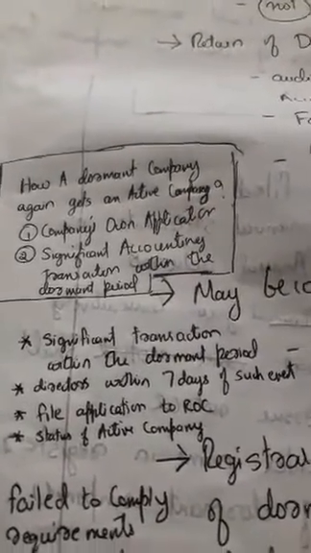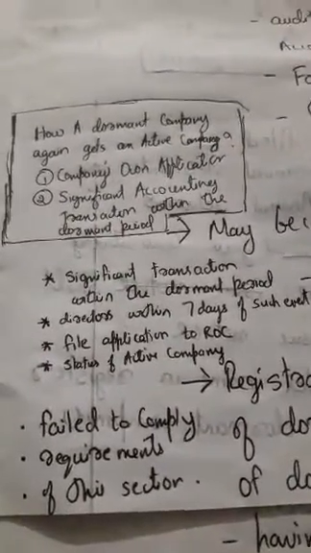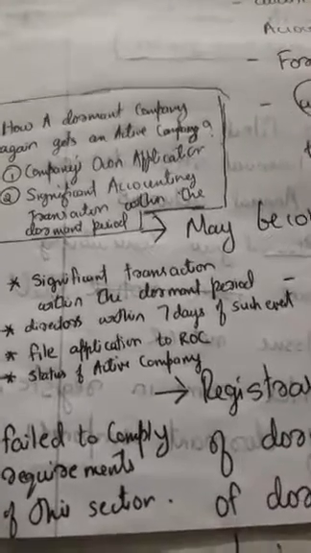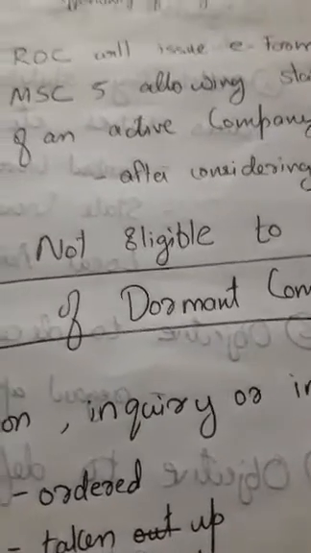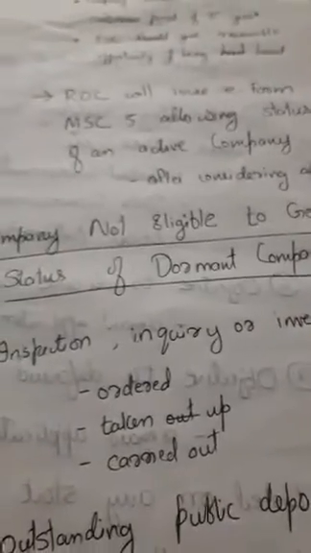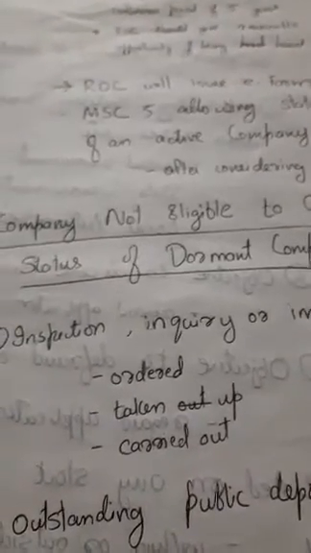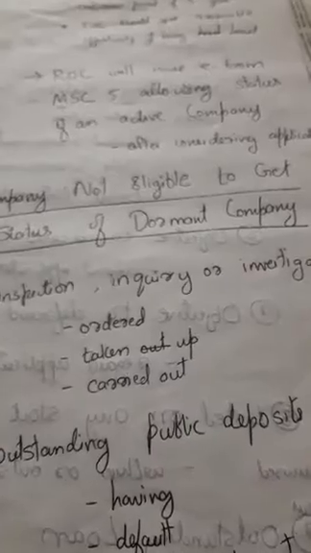In either case, a significant accounting transaction happening or the company itself applying, the application is filed with the ROC and the ROC will issue a Form MSC 5 allowing the status of an active company after considering the application, being satisfied that everything in this regard is complied with. Every requirement is being complied with by the company.